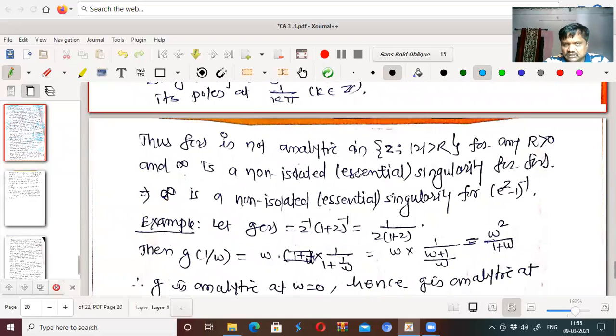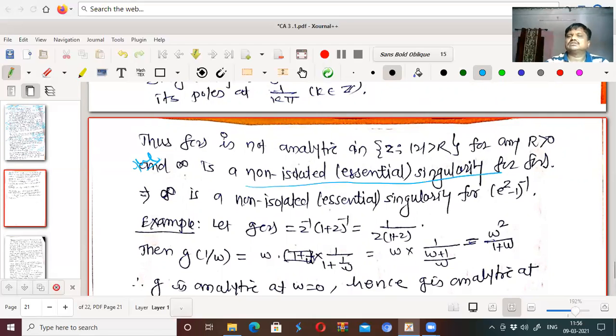Thus f of z is not analytic in mod z greater than r for any r greater than 0, and infinity is a non-isolated essential singularity for f of z. Okay, this should be there. If f of z is not analytic in mod z greater than r for any r greater than 0, then infinity is a non-isolated essential singularity for f of z.